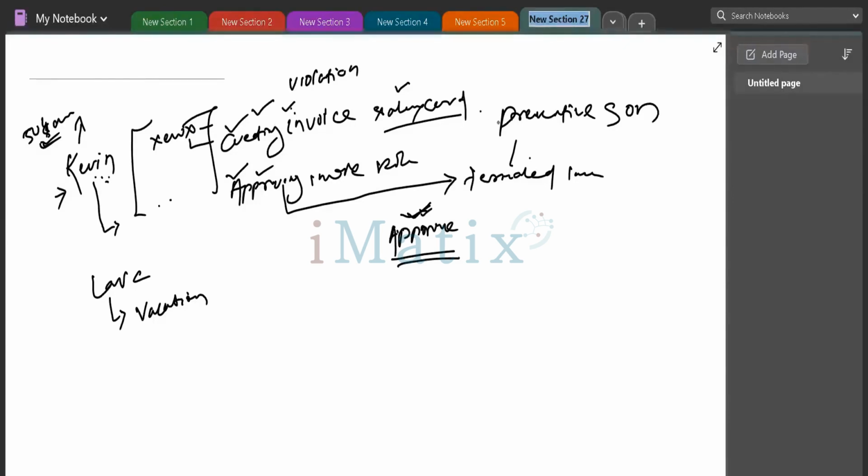How can we stop it? Through the preventive history. How does the preventive history work? Let's say entitlement 1 is creating invoice, and another entitlement, ENT2, is approving invoice.